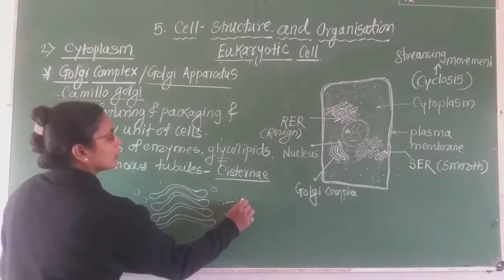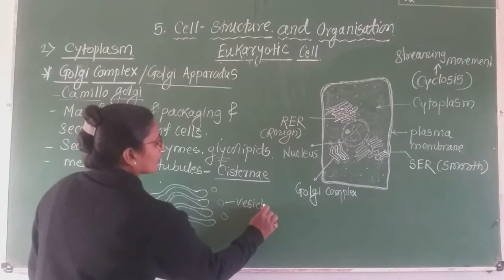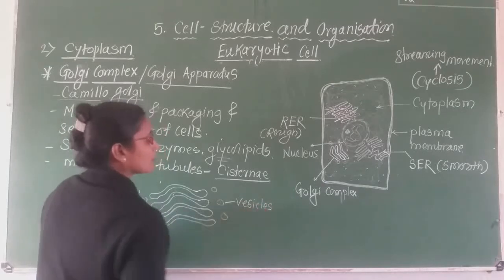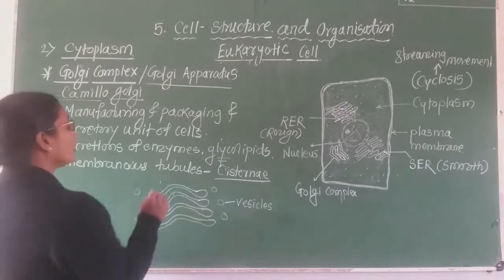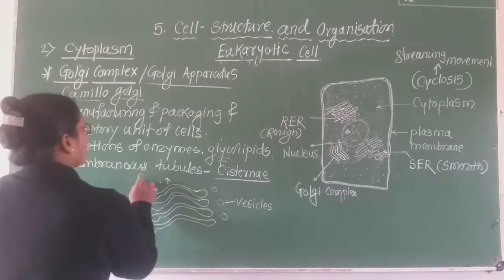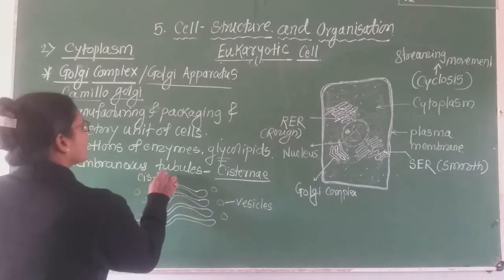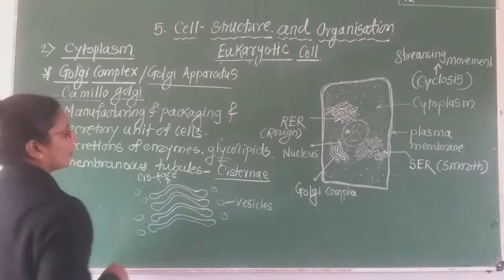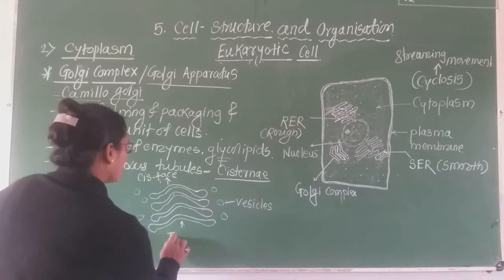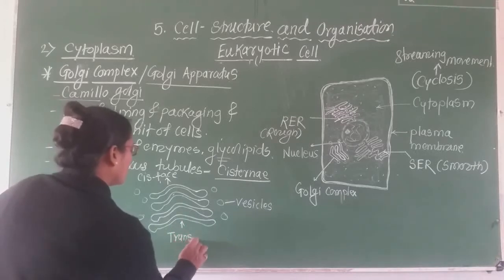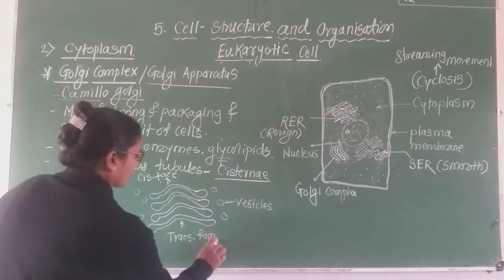These are the vesicles. These vesicles sometimes contain enzymes. Now this face is called the cis face, and this face is called the trans face.